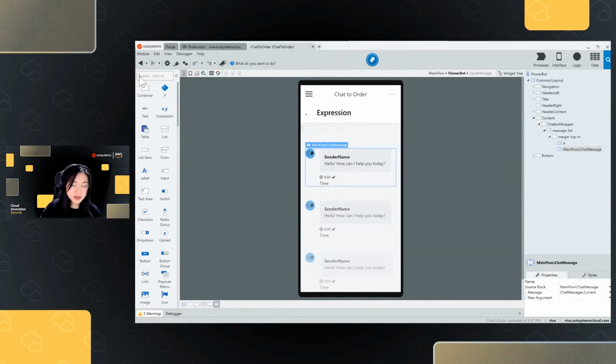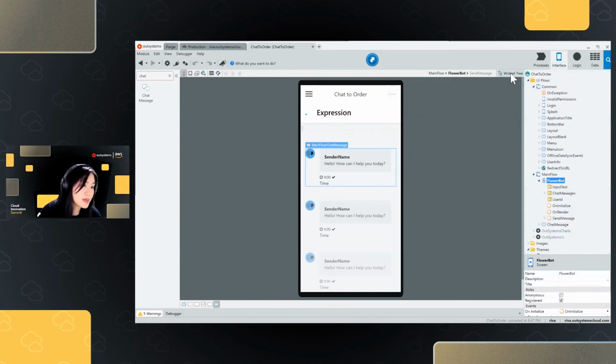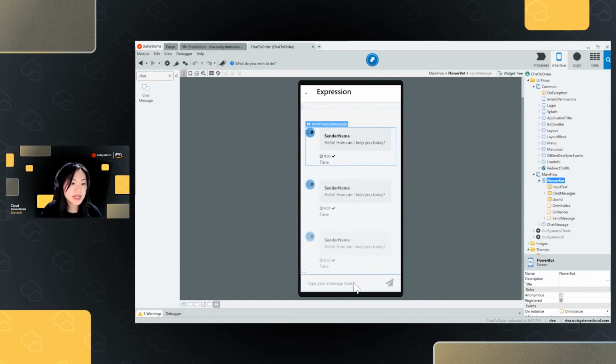If you're not familiar with this in OutSystems, you could search for pre-created UI templates that we have out of the box. One of those is a chat message, and this is simply showing my chat messages in a list form. Now I'm not populating from a chatbot yet. This is purely user interface. And at the bottom, I also have a text box with a message icon.